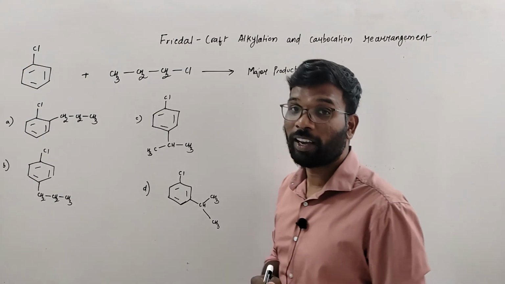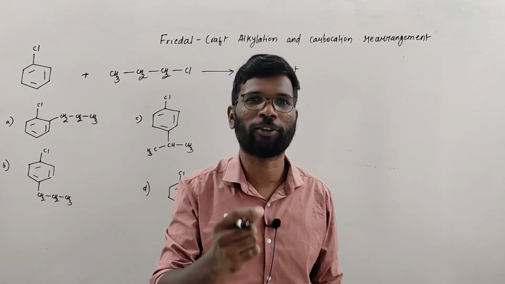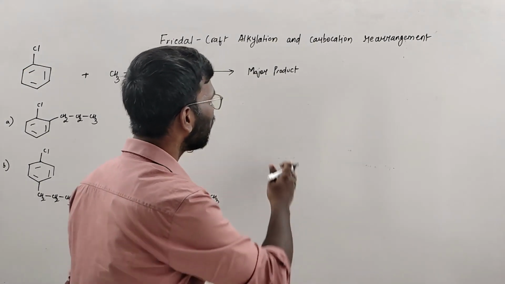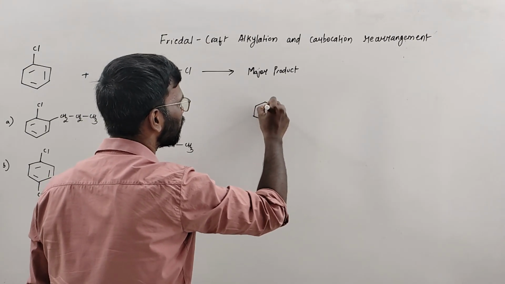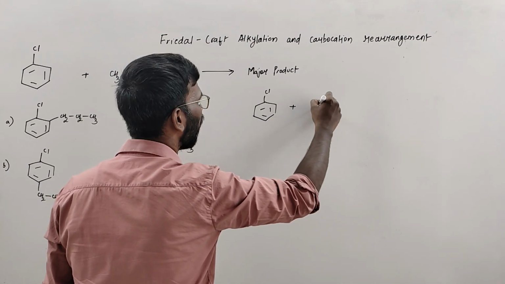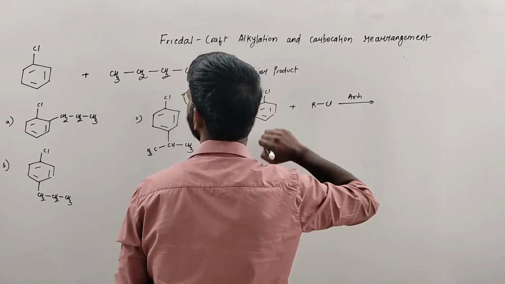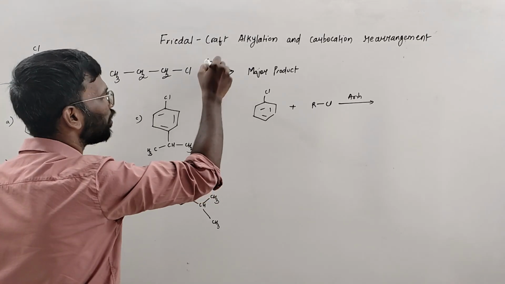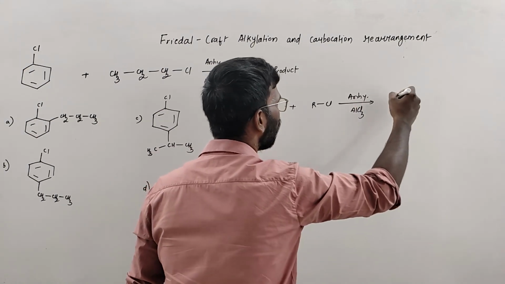See, Friedel-Crafts alkylation reaction is an electrophilic substitution reaction, meaning electrophiles are being substituted on a benzene ring. So the general reaction of the Friedel-Crafts alkylation is this. Let's say this is Cl and you are doing RCl in the presence of anhydrous AlCl3. I forgot to mention over here, this is anhydrous AlCl3. What would be the product?